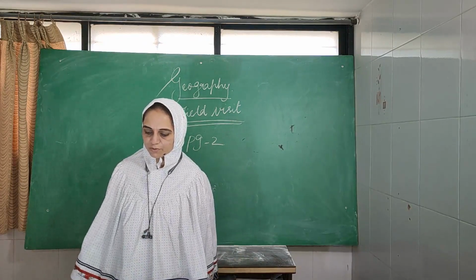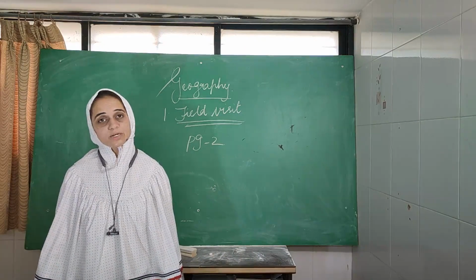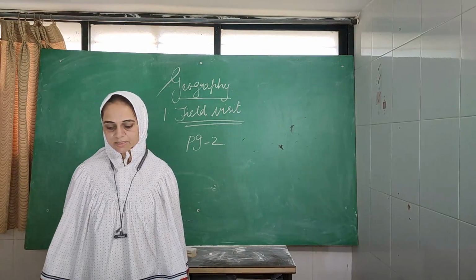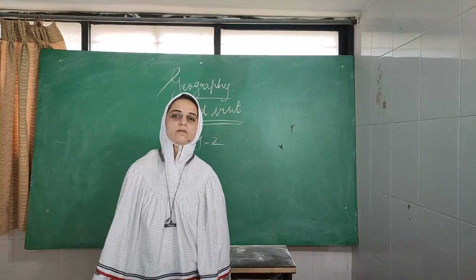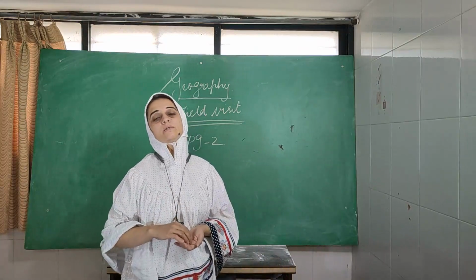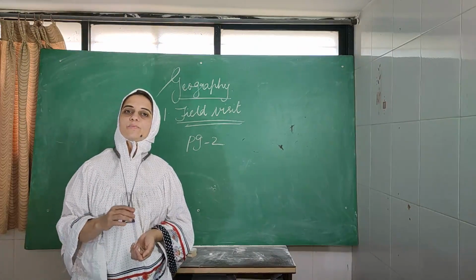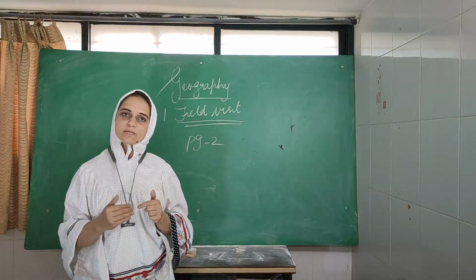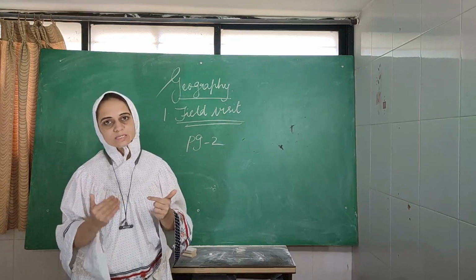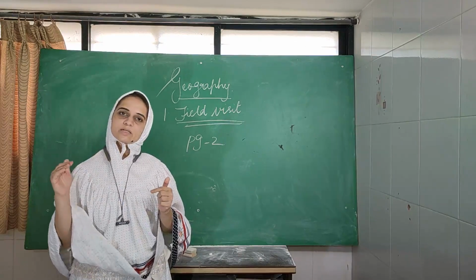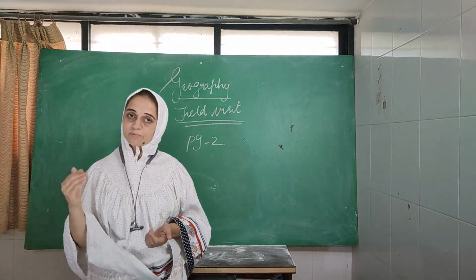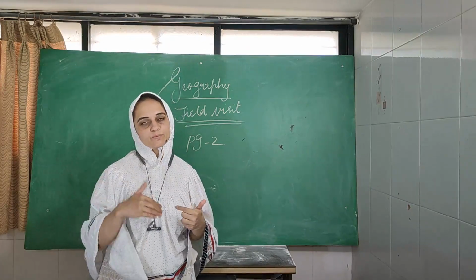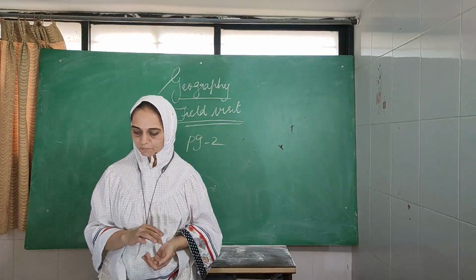From here you can observe the difference in slopes, the gentle slope to the east and the steep slope to the west. So because these are the slopes of the Western Ghats, as they are moving down to the city, they can see that the slopes are gentle at the east and very steep near the west.